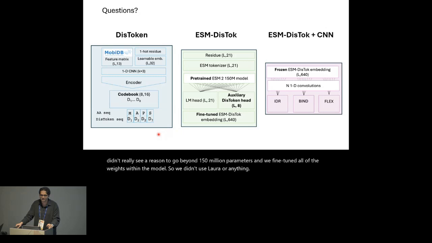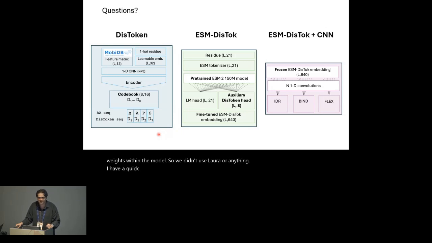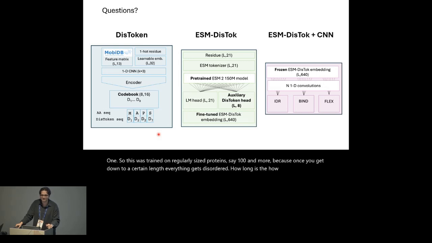I have a quick question. So this was trained on regularly sized proteins, say 100 and more. Yeah. And once you get down to a certain length, everything gets disordered. How short is the shortest sequence I can put in for these things? So 128 is the shortest, and then the longest was 1024 because that's the limit for the downstream protein language model.